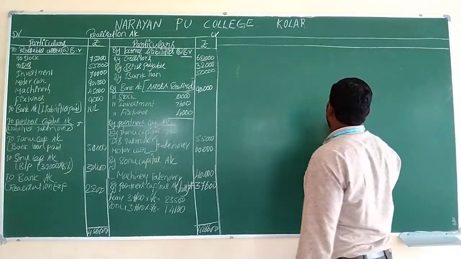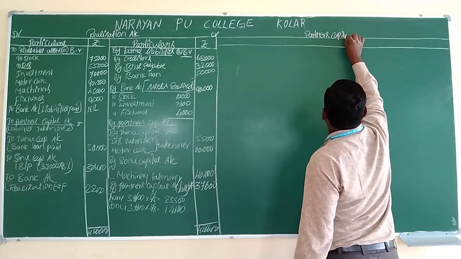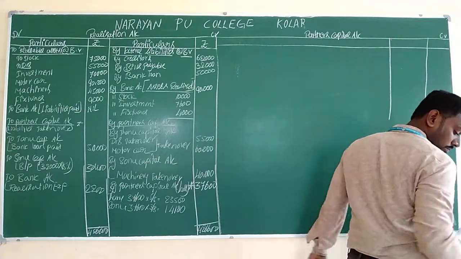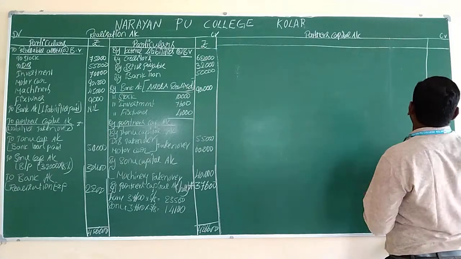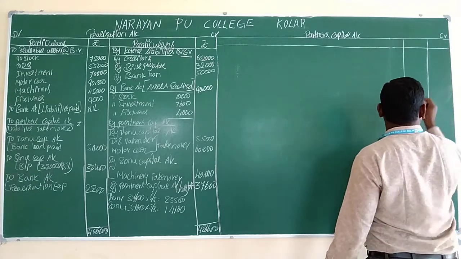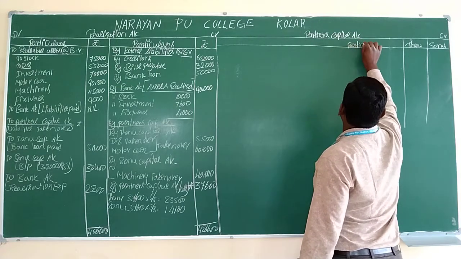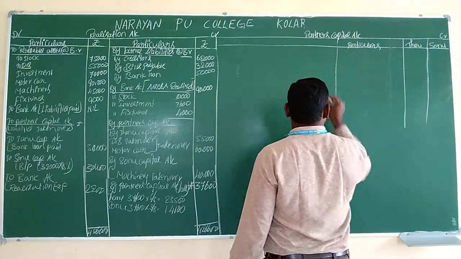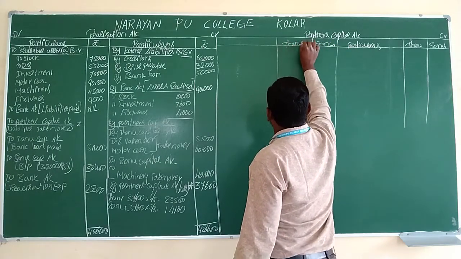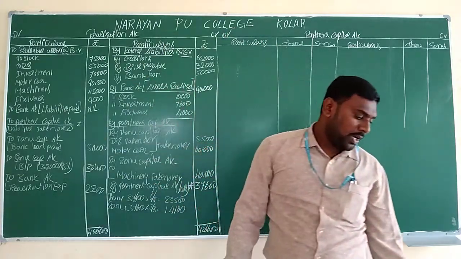First, we have to write the heading. So these are the columns for the partners capital account.